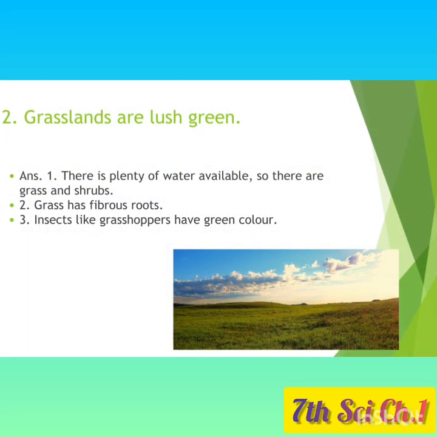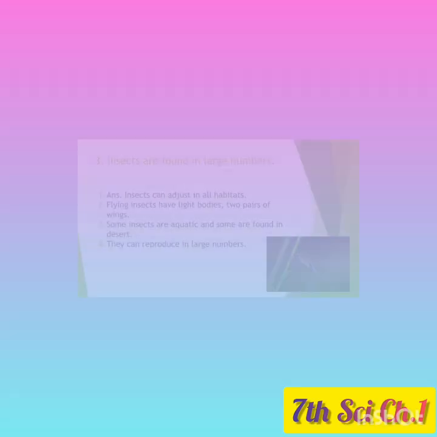Second is grasslands are lush green. Answer: there is plenty of water available, so there are grass and shrubs. Grass has fibrous roots, and insects like grasshoppers, they are also green in color. In this way, there is the answer of grasslands are lush green.